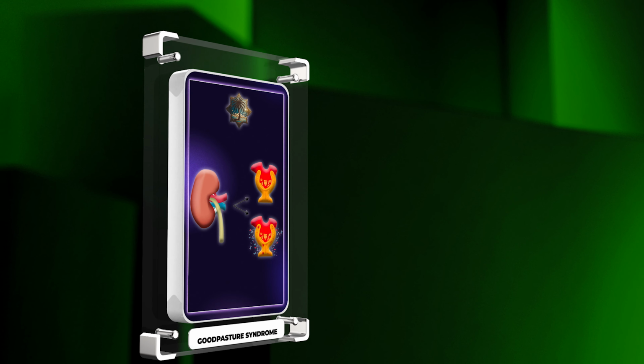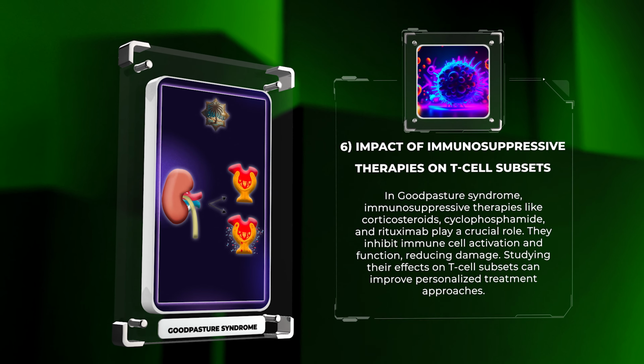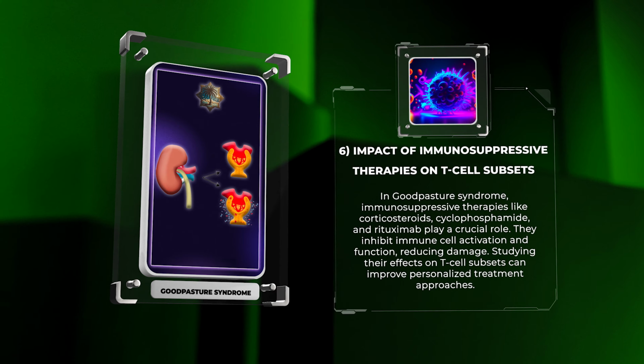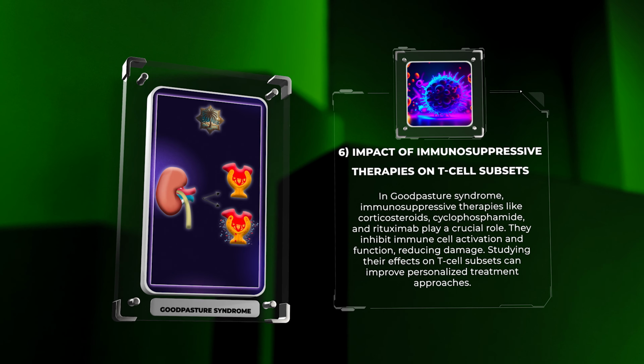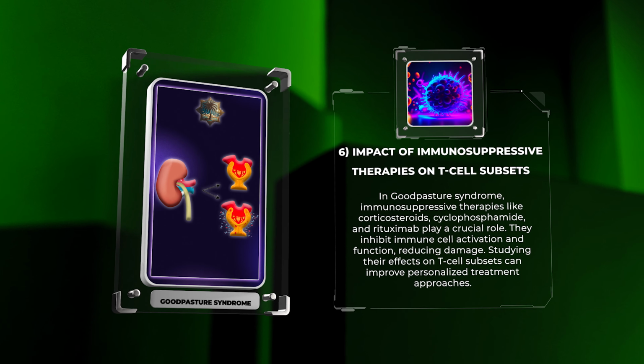In Goodpasture syndrome, immunosuppressive therapies like corticosteroids, cyclophosphamide, and rituximab play a crucial role. They inhibit immune cell activation and function, reducing damage. Studying their effects on T-cell subsets can improve personalized treatment approaches.